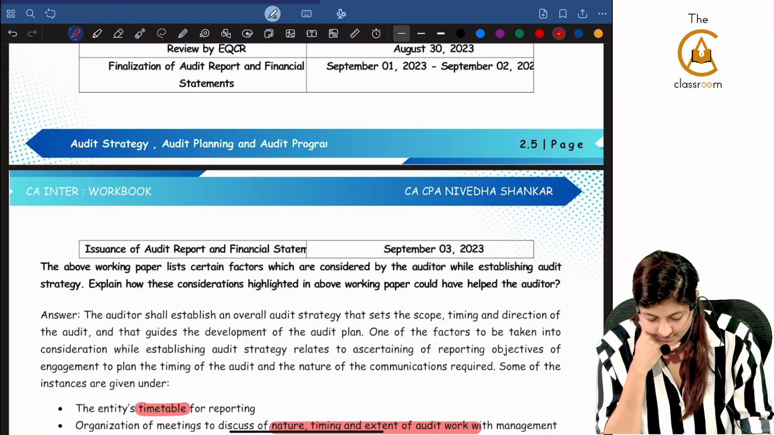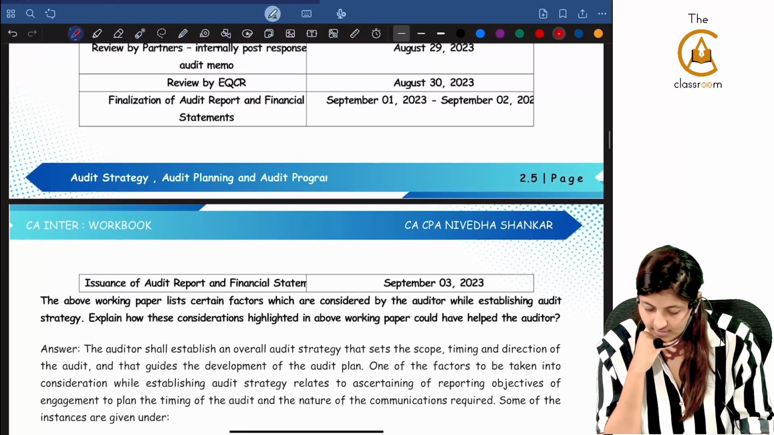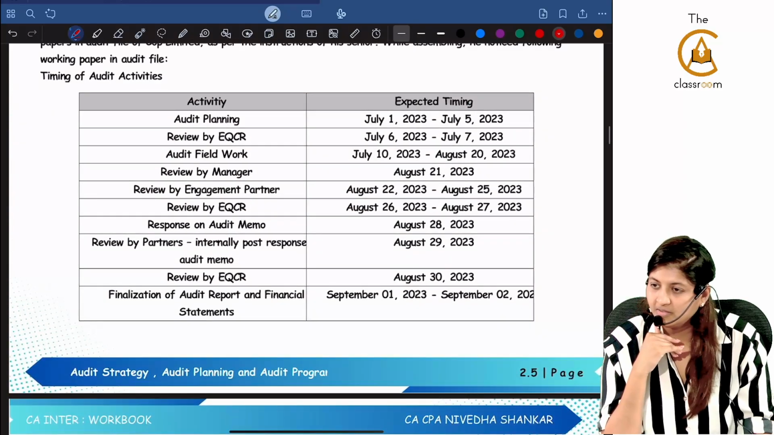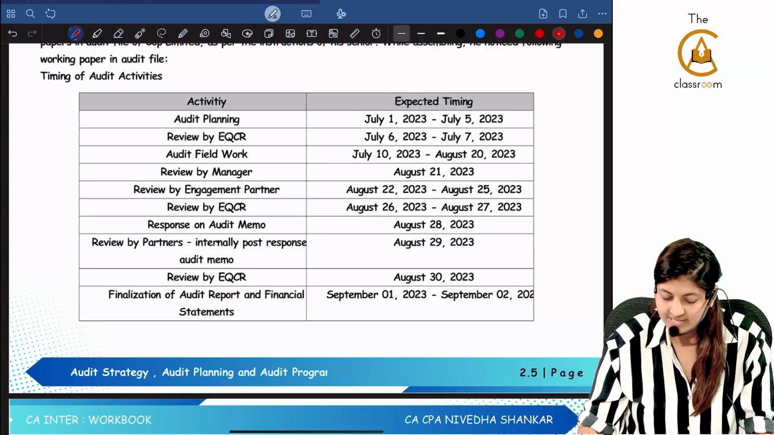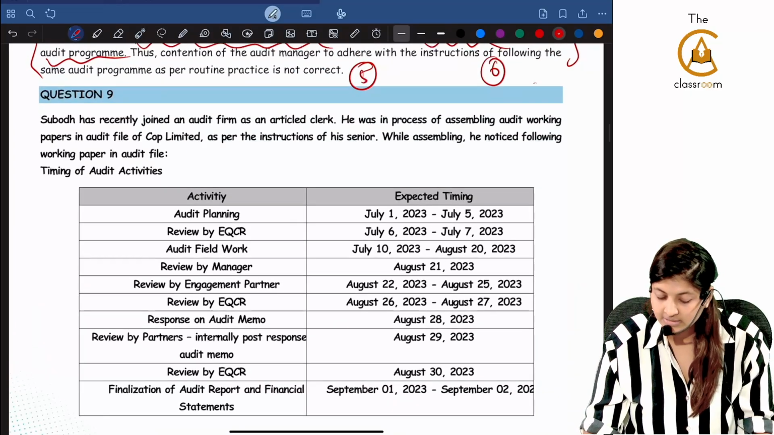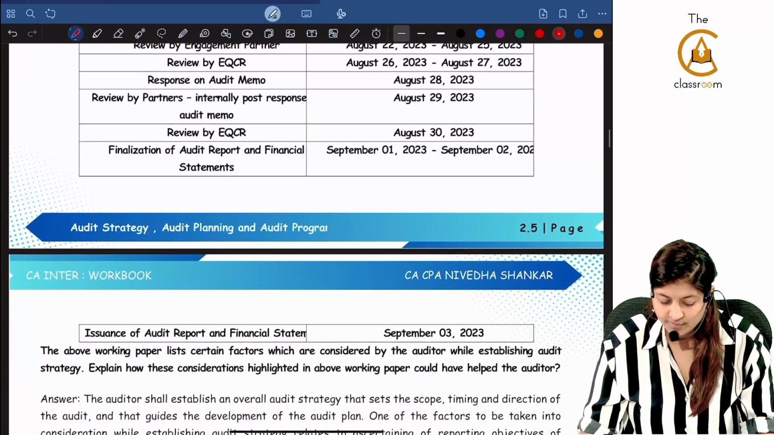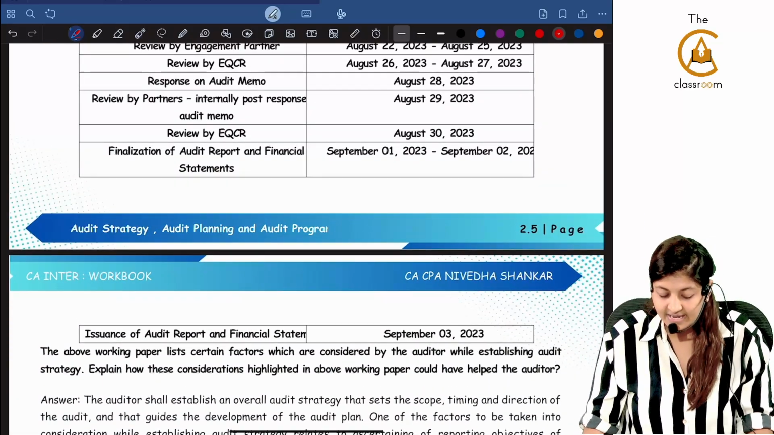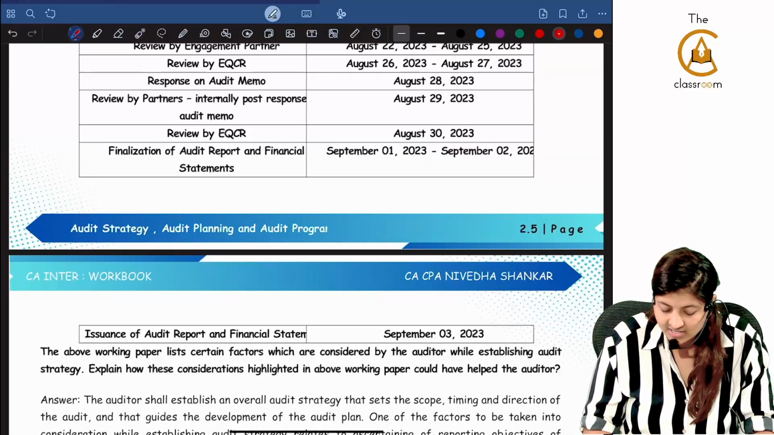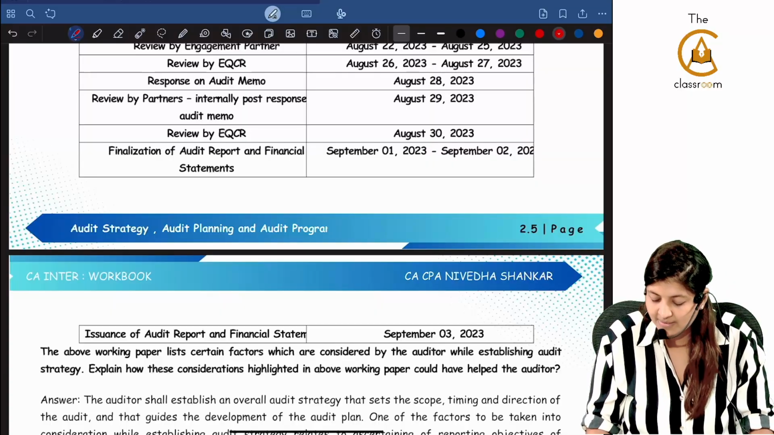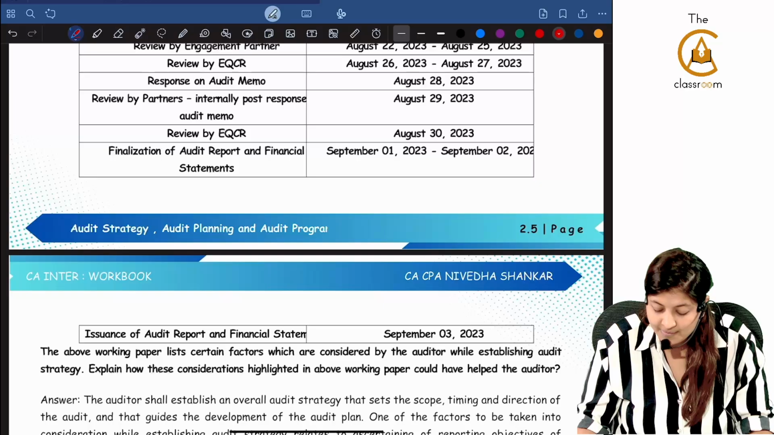The above working paper lists certain factors which are considered by the auditor while establishing overall audit strategy. Explain how these considerations highlighted in the above working paper could have helped the auditor. Everything is perfect. When you see this, each and every time some work is happening, review by EQCR is there. Yes, it is a listed company, you can see that way itself. Everything is so perfect. But what are they asking? Explain how these considerations highlighted in the above working paper could have helped the auditor.